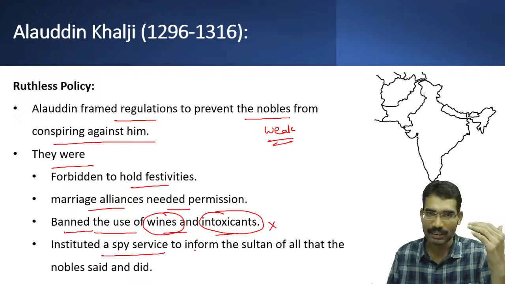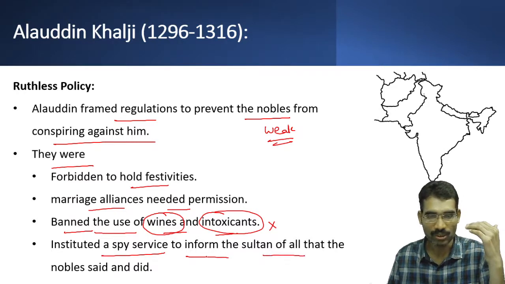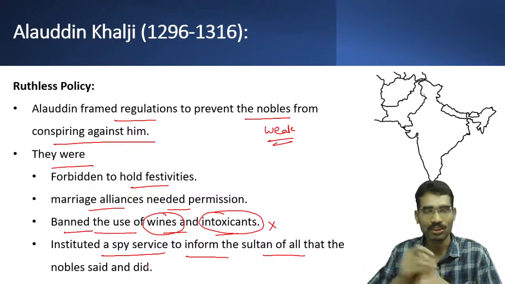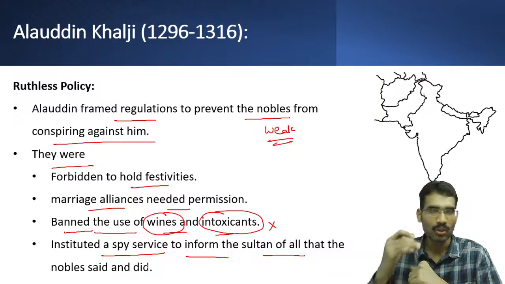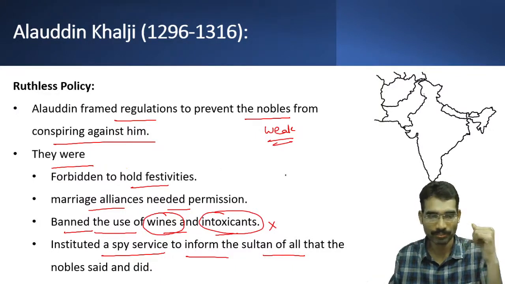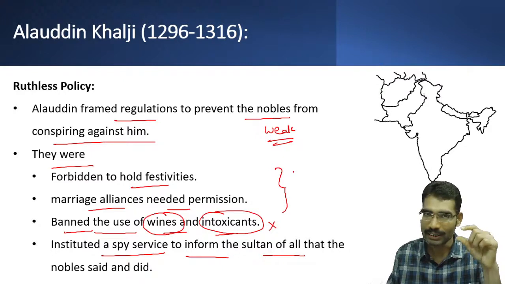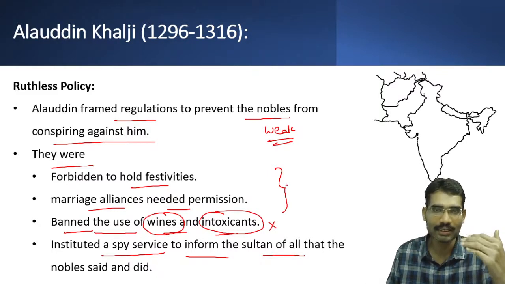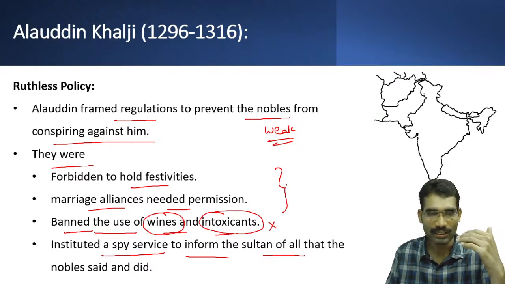He instituted a spy service to inform the Sultan of all that the nobles said and did. So each and every piece of information went to the Sultan. In the 20th century, if any government followed such regulations, we would say it goes against fundamental rights and violates human rights.